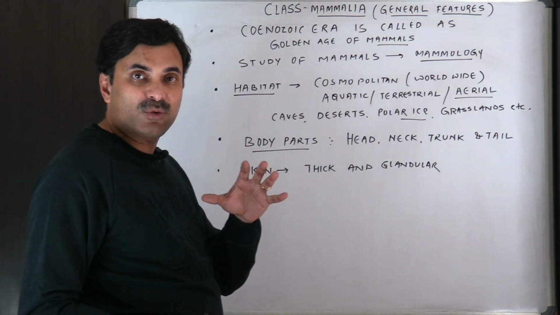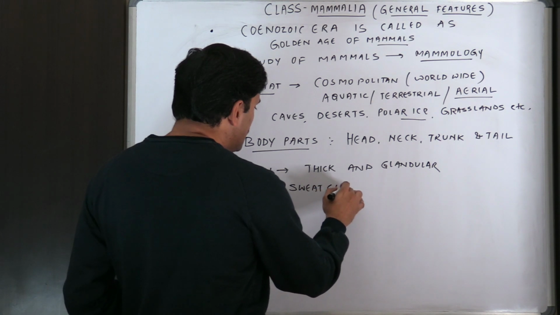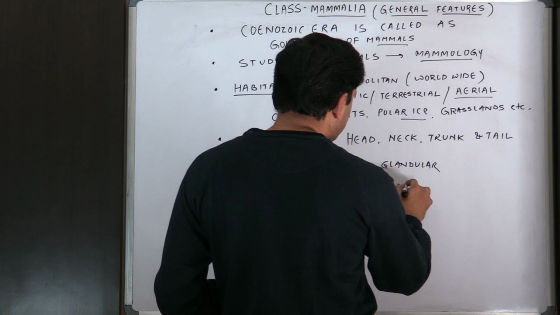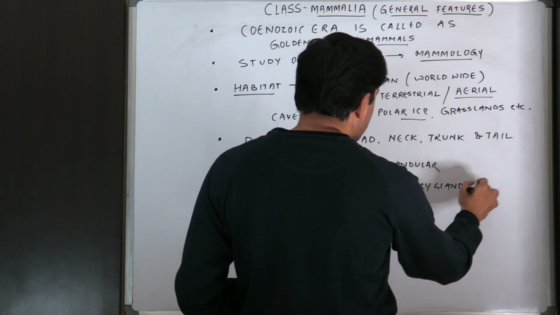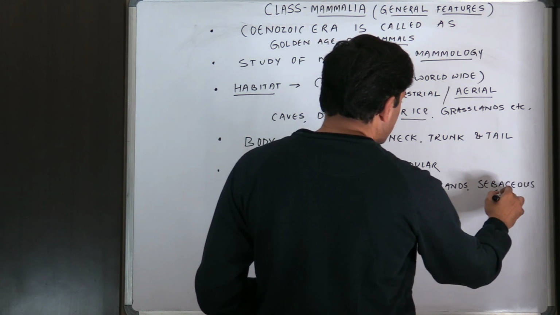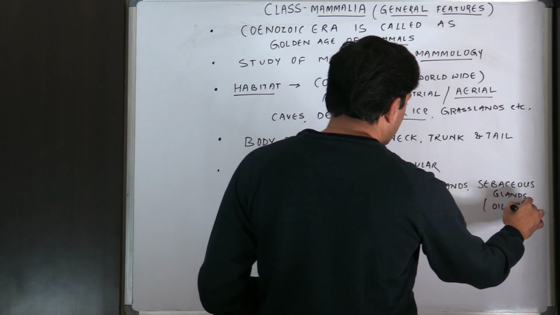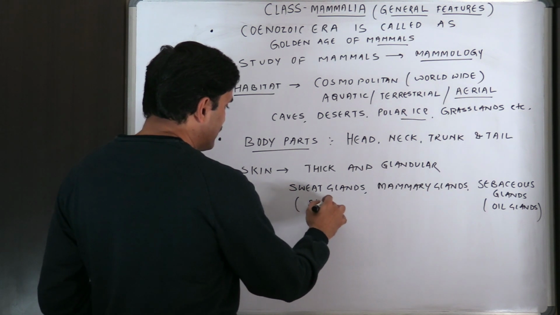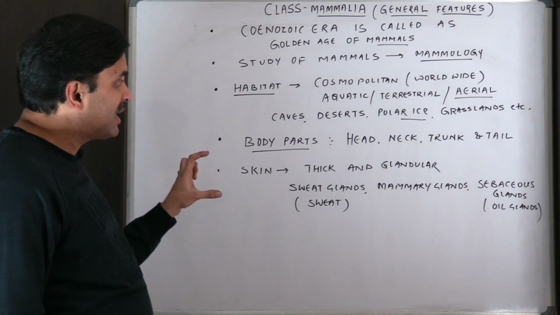There are many glands on the skin, such as sweat glands, mammary glands, and sebaceous glands. You know what sebaceous glands are? Sebaceous glands are oil glands. Sweat glands release sweat. So the skin is thick and glandular.